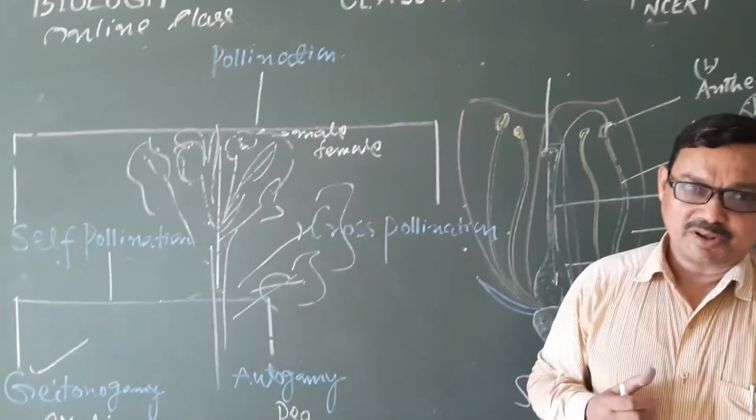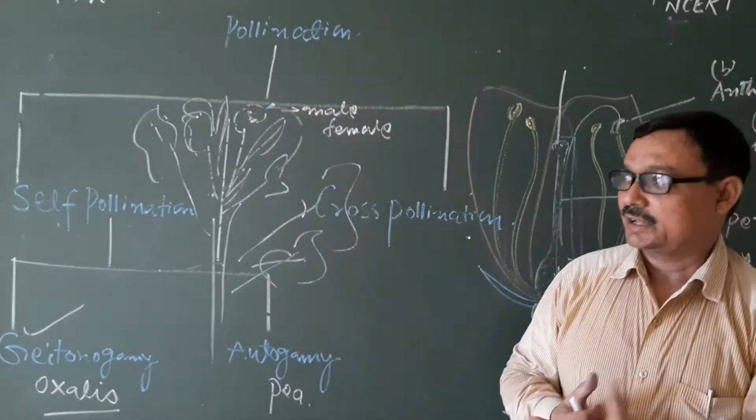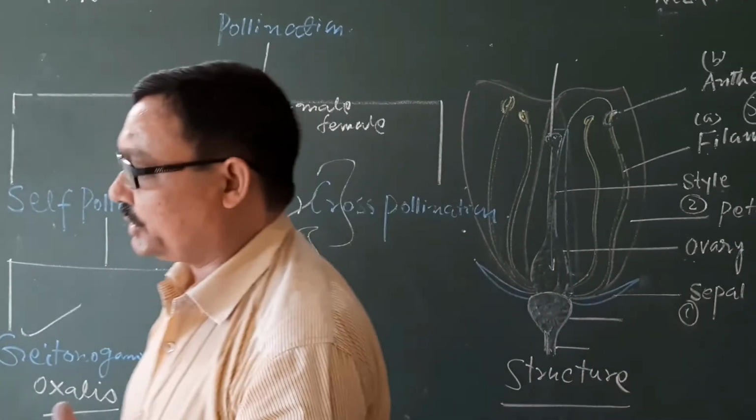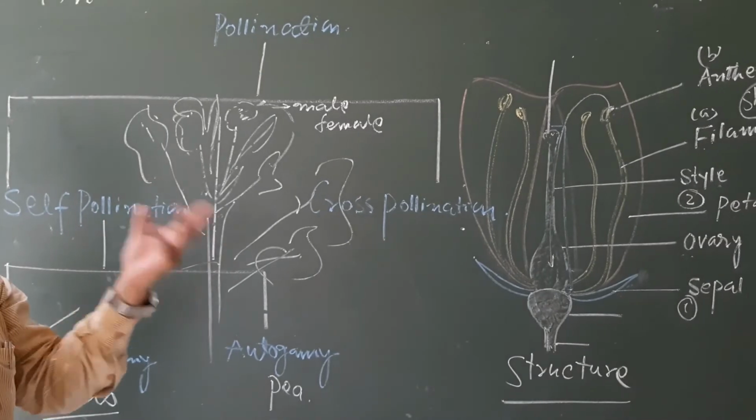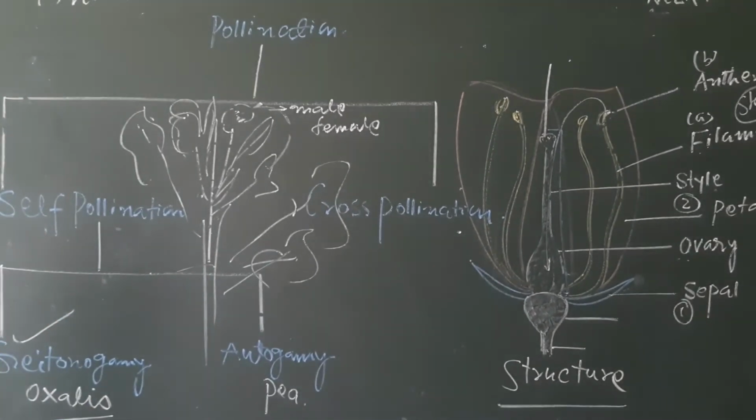Biotic agencies are birds and insects, and abiotic agencies are air and water.